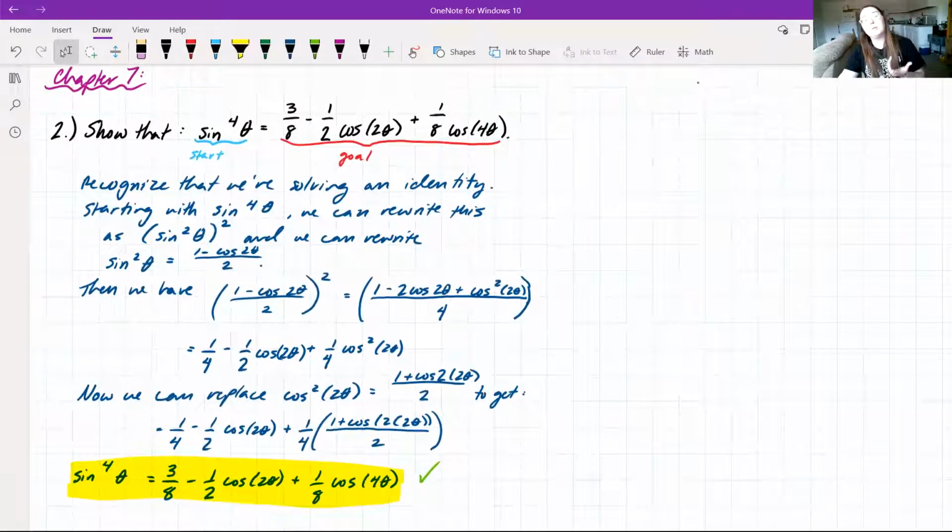And there we have it. When we were establishing this identity, really the only thing that we did was replace different pieces of this equation with our double angle formula. We replaced sine squared of theta with our double angle formula, and then we replaced cosine squared of 2 theta with our double angle formula again, and that allowed us to get to our identity.